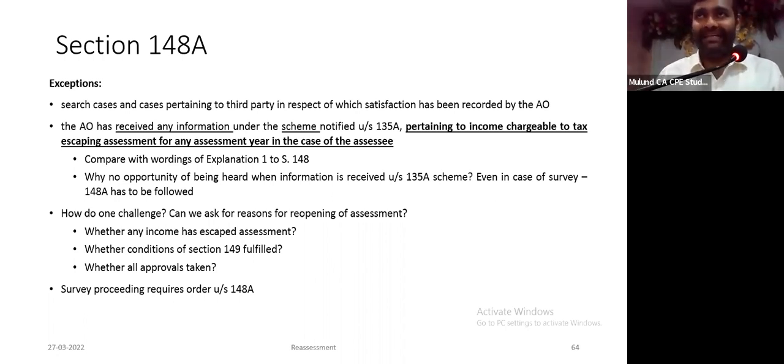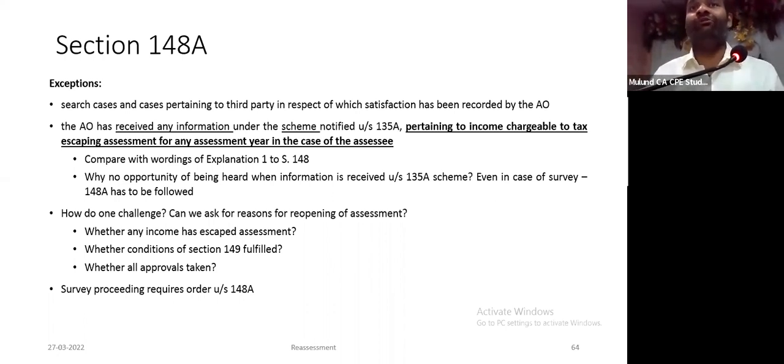My understanding is that today also in 153C cases, people are asking for the satisfaction note. They are objecting, the AO is passing an order disposing of the objections, and then they are challenging the 153C proceedings in a writ petition. A similar analogy can be applied here.